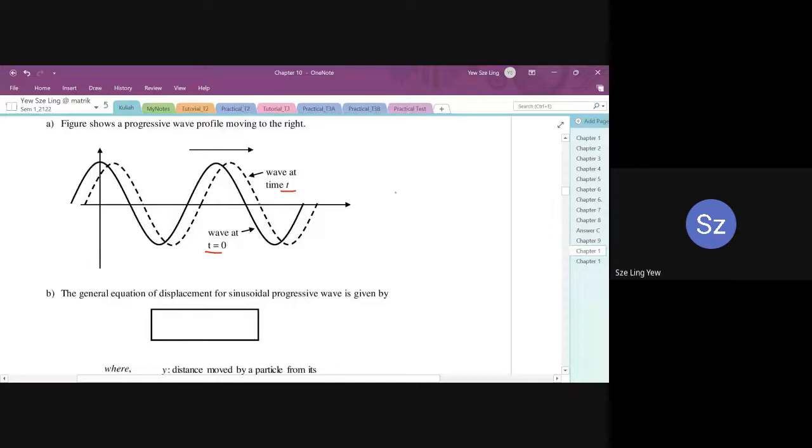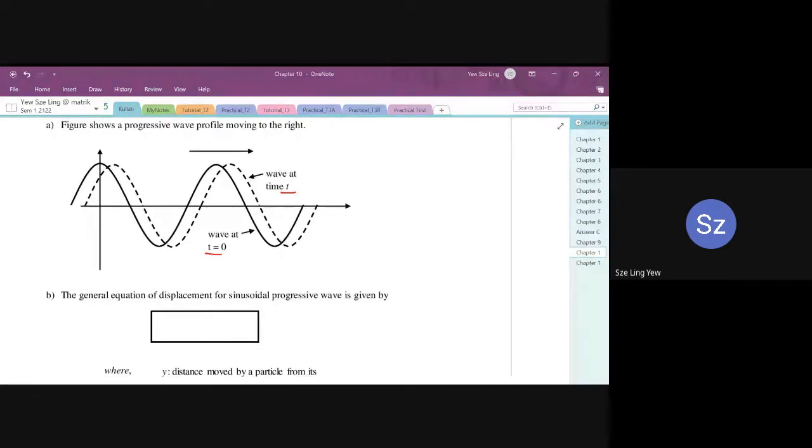So the whole wave is moving, the wave is shifting. That's why we say wave has a motion. We call it wave motion because the wave keeps moving to the right, not to the left. So the figure shows a progressive wave profile moving to the right. In this case, how are we going to form the equations?